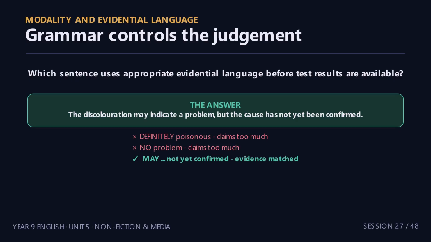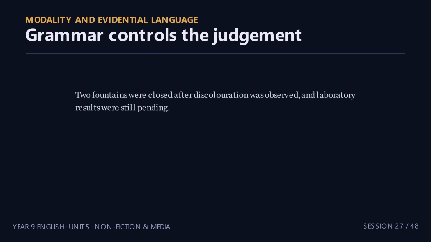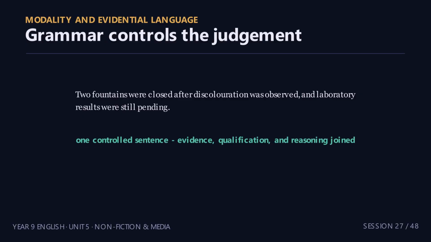Now combine the thinking. Which sentence best summarizes the verified position? The strongest sentence is: "Two fountains were closed after discoloration was observed and laboratory results were still pending." It reports confirmed action and continuing uncertainty without speculation. Grammar matters here because it controls certainty, agency, emphasis, and the exact relationship between ideas.